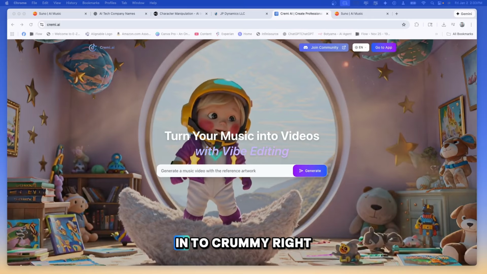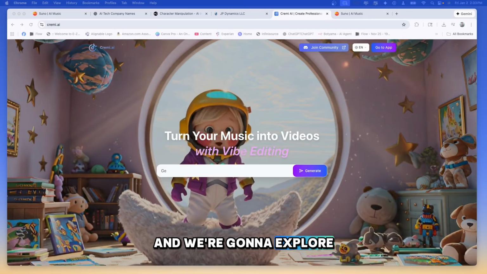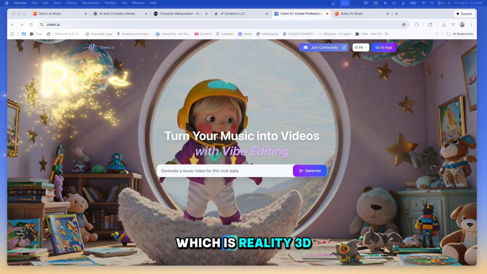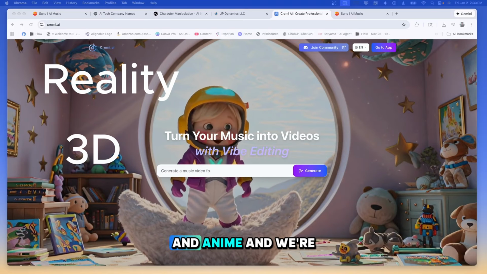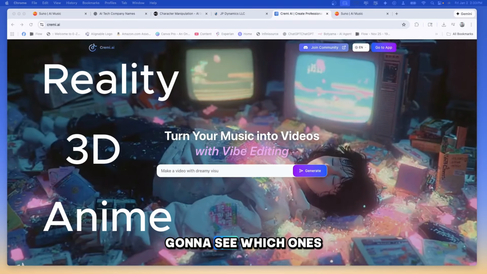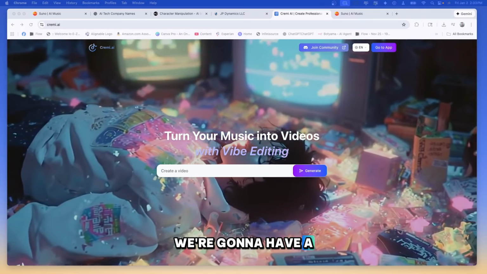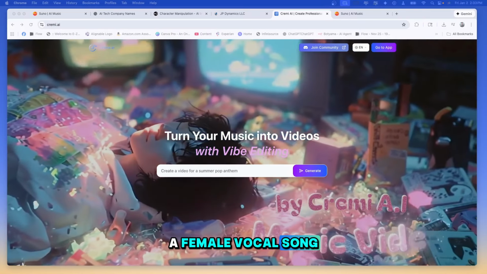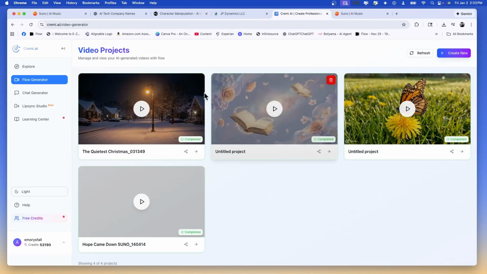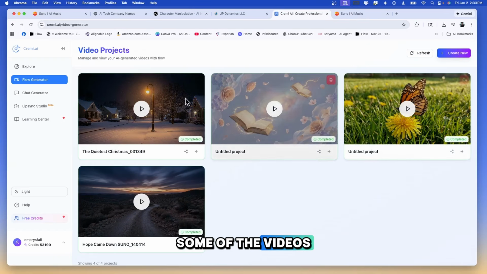So we're going to dive into CREMI right now, and we're going to explore three of their models, which are reality, 3D, and anime. We're going to see which ones we like best, and we're going to have three different types of songs: a male vocal song, a female vocal song, and a children's song. You can see some of the videos that I created here, and I am very, very happy with